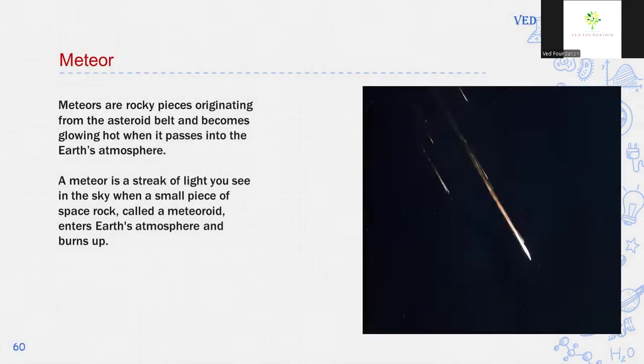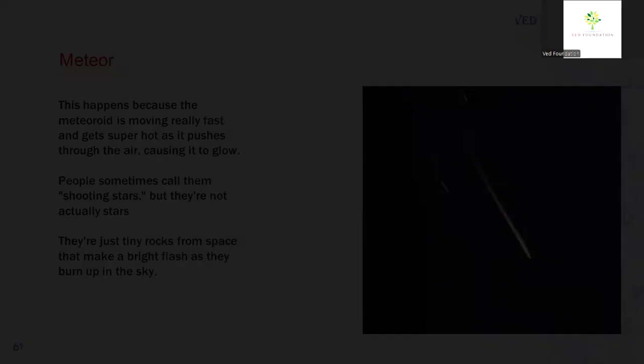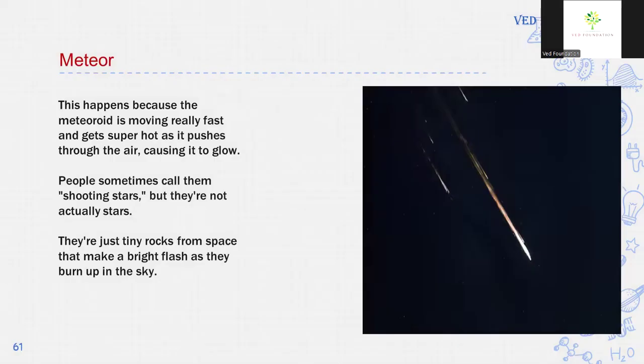Meteor. Meteors are rocky pieces originating from the asteroid belt, and they become glowing hot when they pass into the Earth's atmosphere. A meteor is a streak of light you see in the sky when a small piece of space rock called a meteoroid enters Earth's atmosphere and burns up. This happens because the meteoroid is moving really fast and gets super hot because of friction with air, which causes it to glow. People sometimes call them shooting stars, but they are not actually stars. They are just tiny rocks from space that make a bright flash as they burn up in the sky.